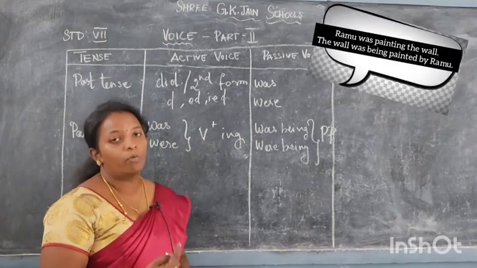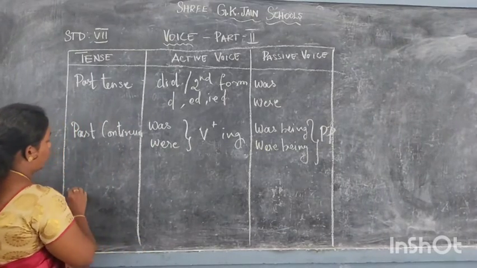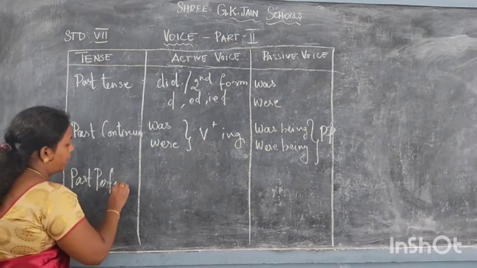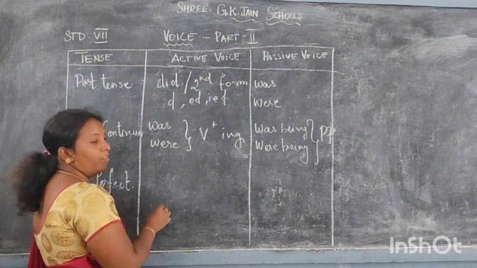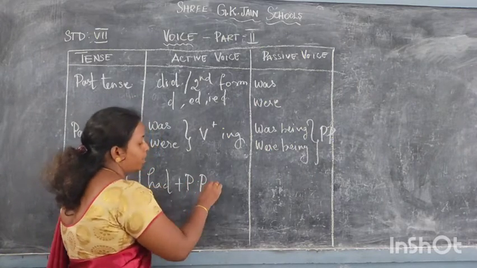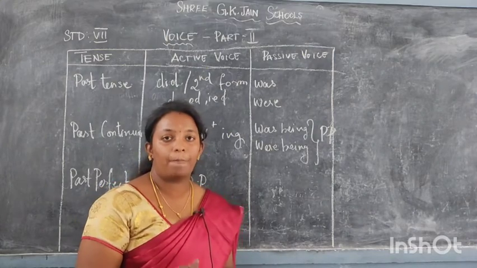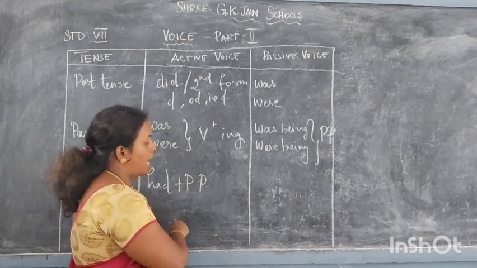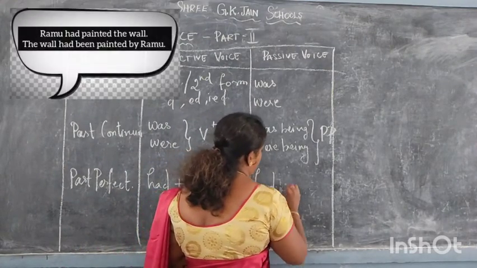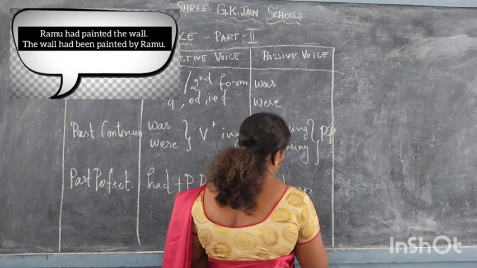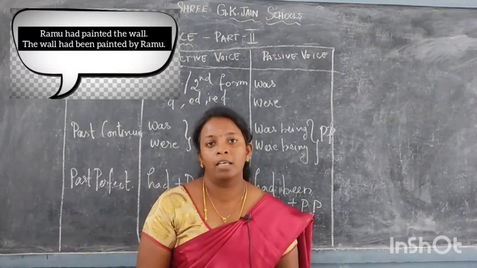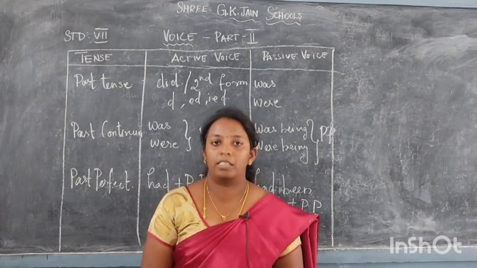Was being played, were being played. Whereas when you go for past perfect, the verb will be denoted as had plus participle, always the past participle, and this will change into had been plus participle. Had been done, had been played, had been sung. So this will be the change for past tense.